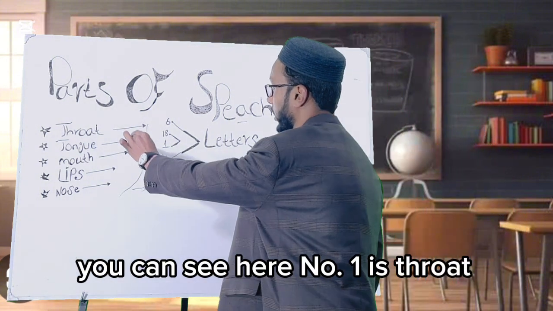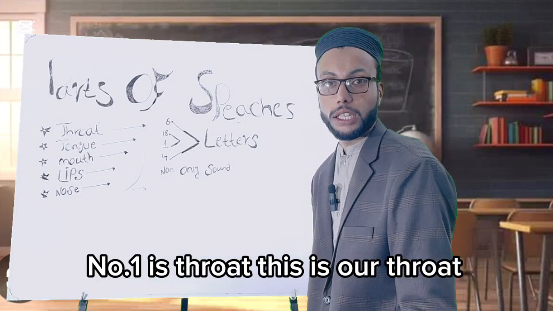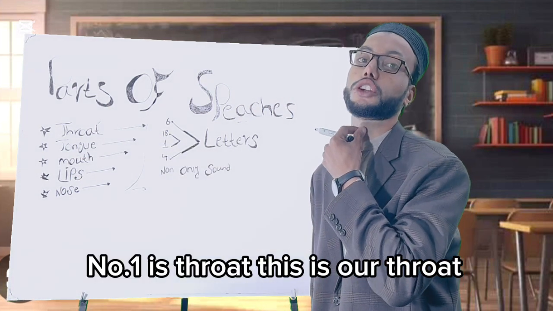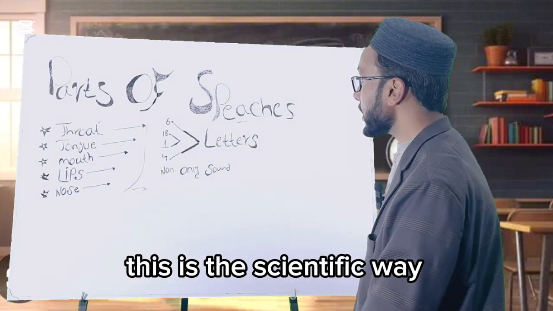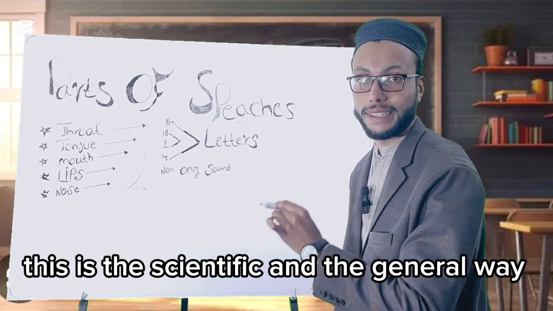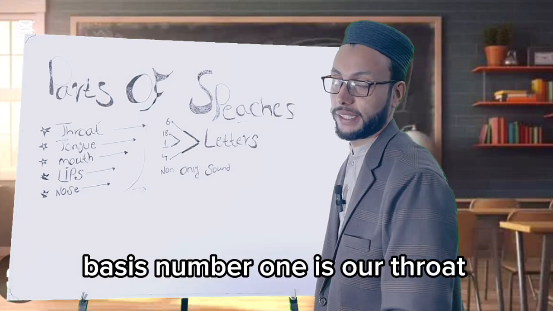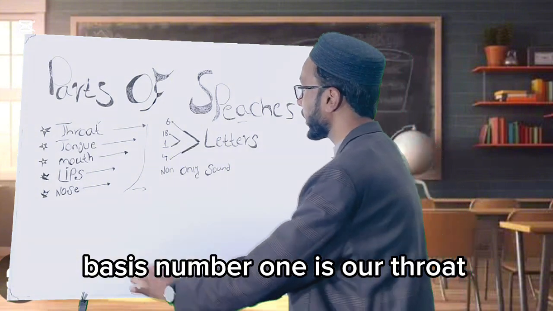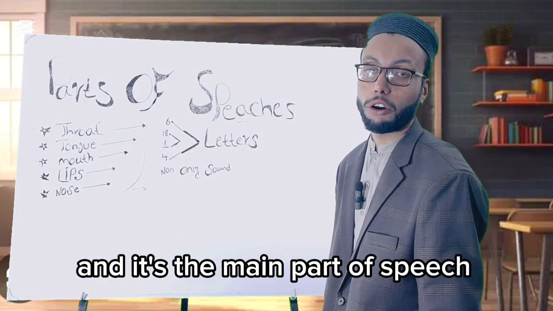You can see here, number one is the throat. This is the scientific and general way which we use in different languages. Number one is our throat, the first and main part of speech.